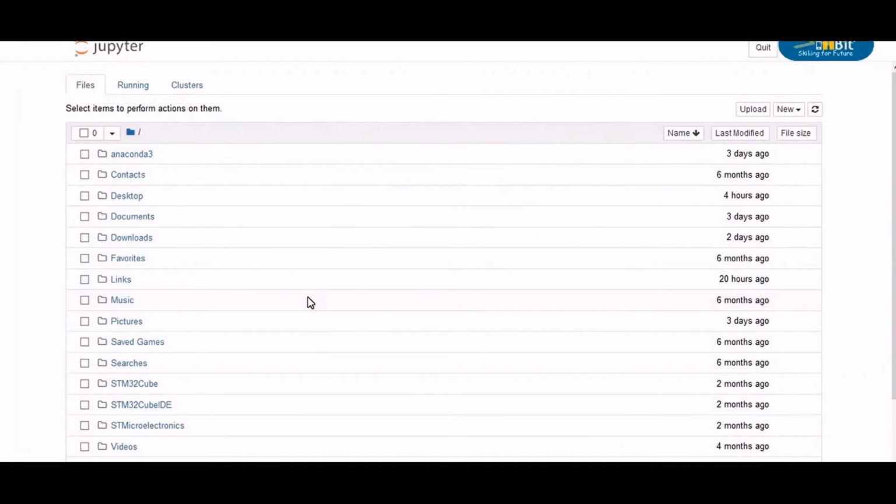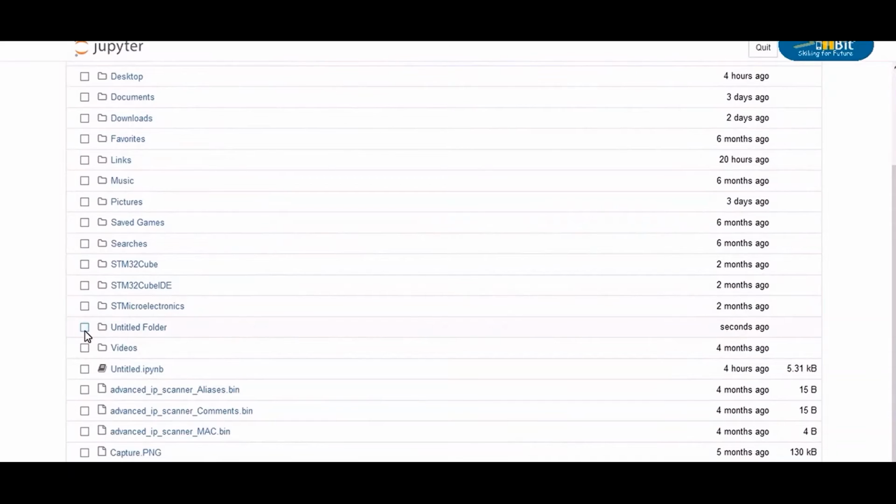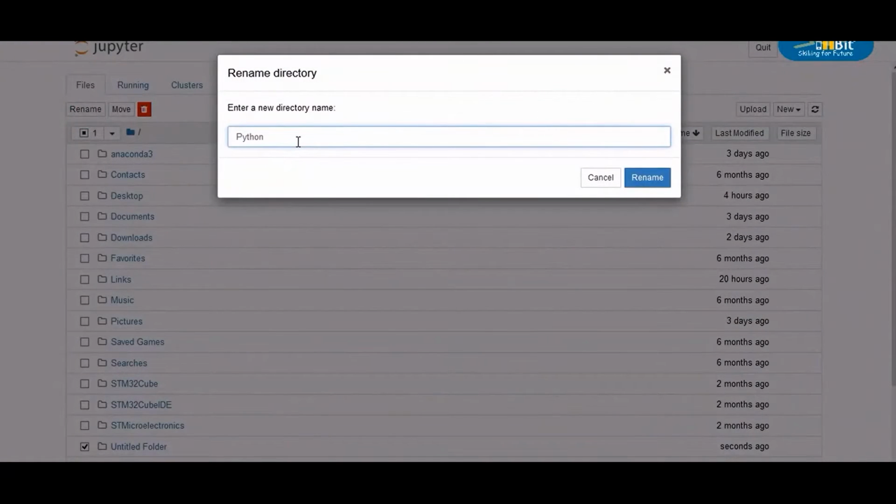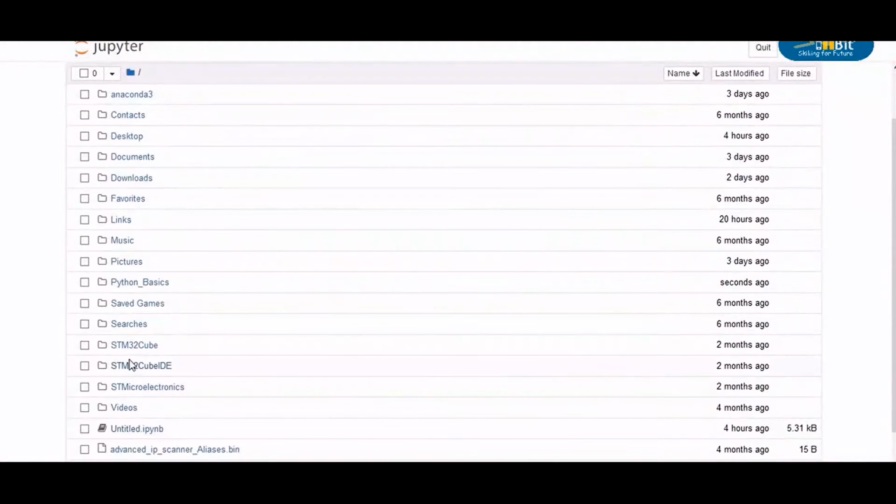So here I have a Jupyter Notebook launched in my web browser. I'm going to create a folder in which I will be saving my codes or notebook files. So let me create a folder. As you can see that a new folder has been created by the name Untitled folder. Let's select it using this checkbox and then rename it. You may type in whatever name you like. I'm going to name it Python Basics. As you can see that the folder has been renamed.